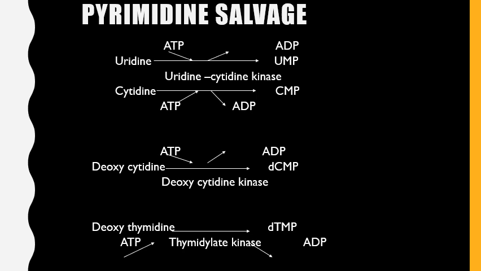Then the second thing, deoxycytidine. Deoxycytidine again undergoes phosphorylation to form deoxycytidine monophosphate by the deoxycytidine kinase enzyme. Similarly, deoxythymidine undergoes phosphorylation by hydrolysis of ATP to ADP by the thymidylate kinase enzyme to form deoxythymidine monophosphate. This is the simplest pyrimidine salvage pathway. But you should go through the de novo synthesis of pyrimidine also in detail, and its catabolism also.